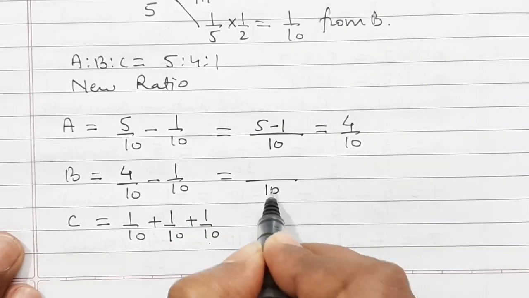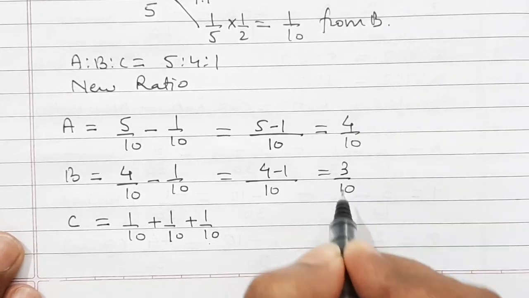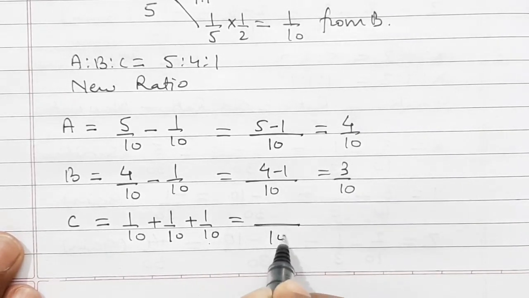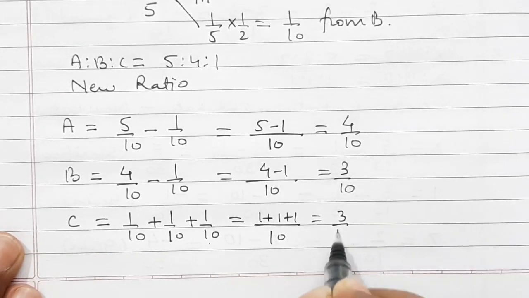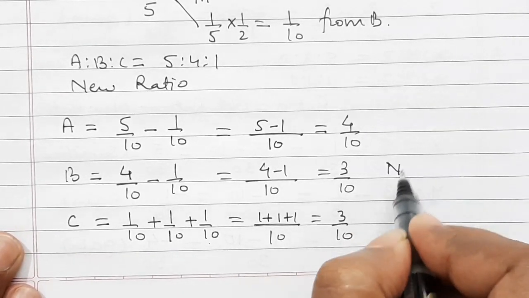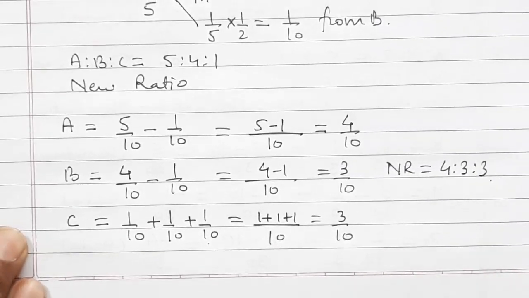Here LCM is 10 and in the numerator 4 minus 1, that is equal to 3/10. And here also LCM is 10, 1 plus 1 plus 1, that is equal to 3/10. So our new ratio is equal to 4:3:3.